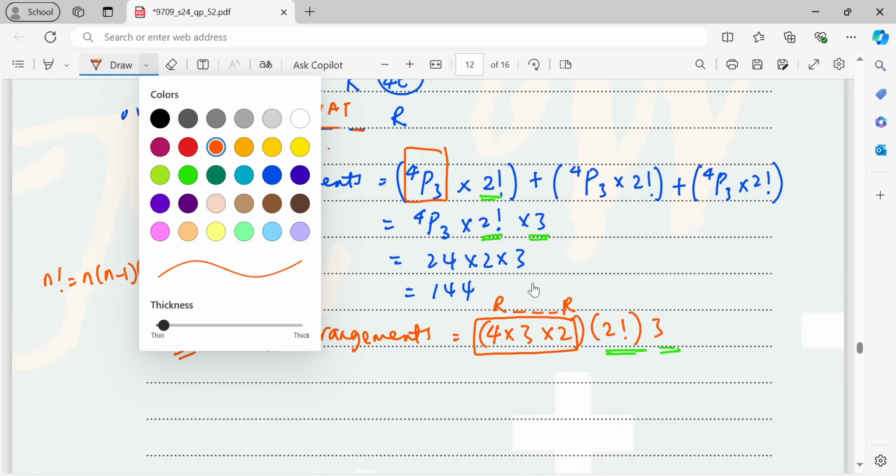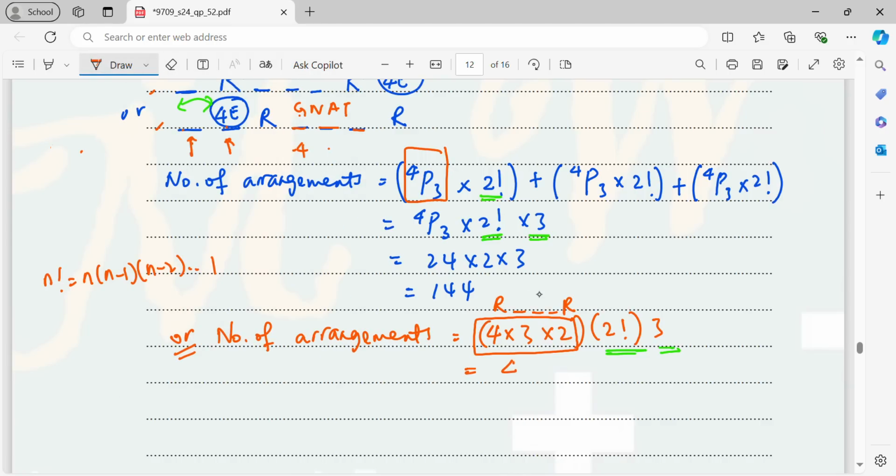That means here you can just write 4 factorial. 2 factorial is basically 2 times 1, and 3 factorial is 3 times 2 times 1. So 3 times 2 factorial is basically 3 factorial, so you can just write times 3 factorial. That is 144.